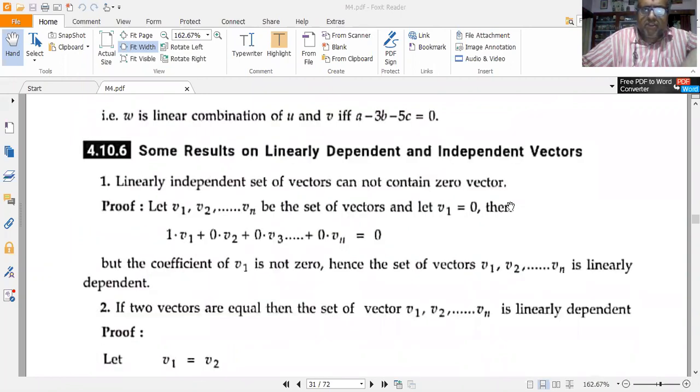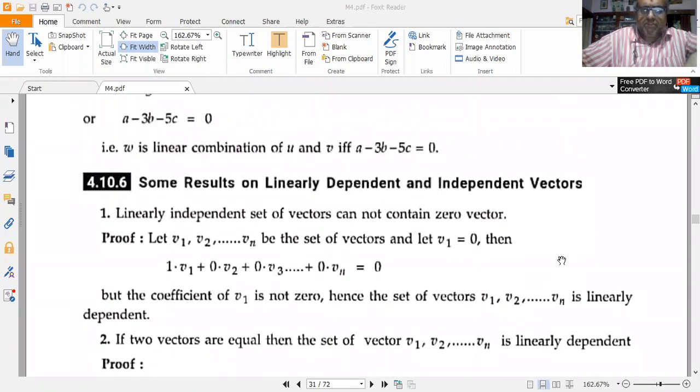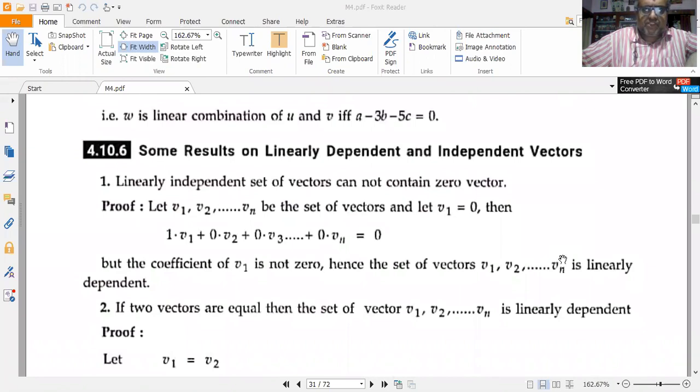Hi friends, welcome to another video lecture of this course. We shall discuss some consequences or results on linearly dependent and independent vectors. These are a little bit important, so please give more importance to this.